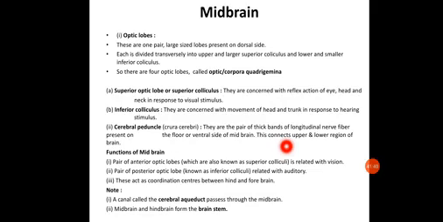Okay, the functions of midbrain. It's a pair of anterior optic lobes we have seen. The superior colliculi are related to vision, while the pair of posterior optic lobes, called inferior colliculi, are related to the auditory sense, that is hearing. And this acts as a coordination between the hindbrain and the forebrain.